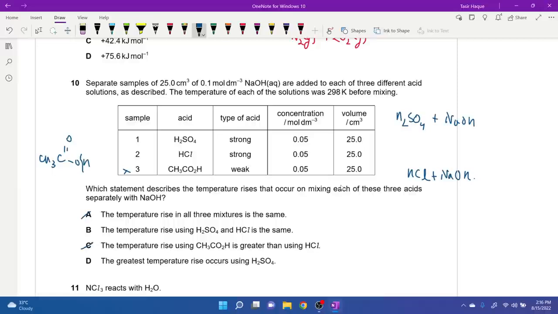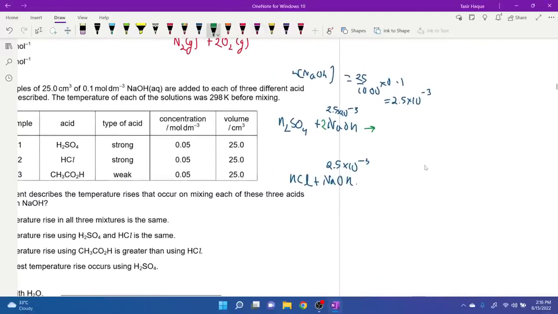What's the moles of NaOH? Moles of NaOH is 25 by 1000 into 0.1. How much is that? That is 2.5 into 10 to the power minus 3. Okay, so we have 2.5 into 10 power minus 3 moles of NaOH. But for H2SO4, the ratio will actually be 1:2. You guys need to understand that.